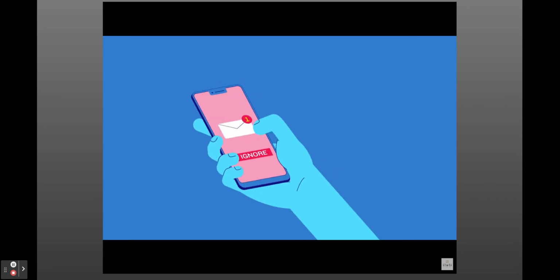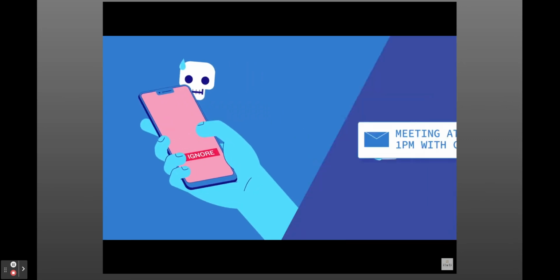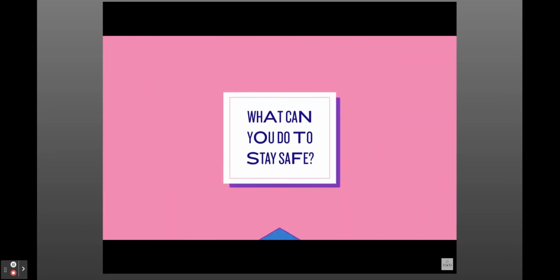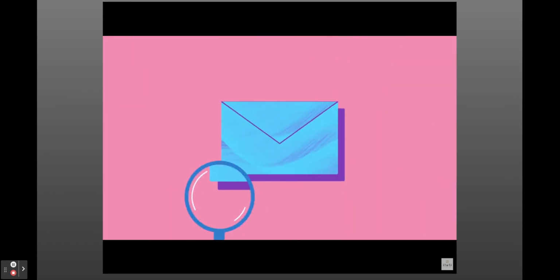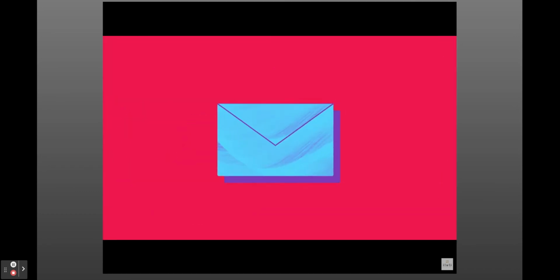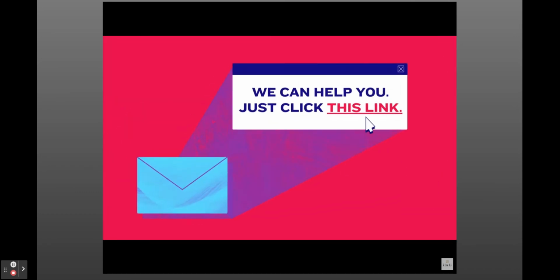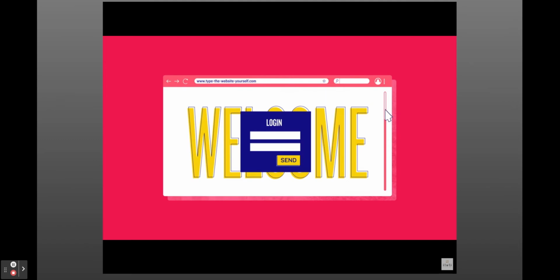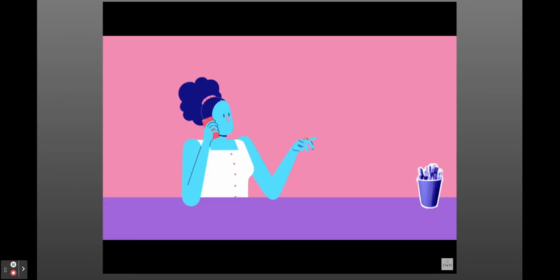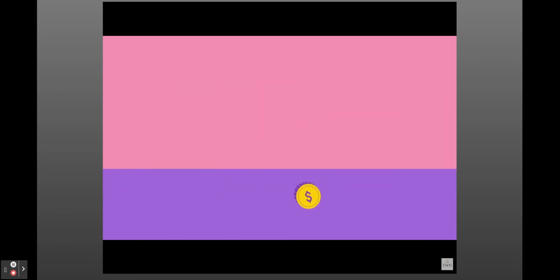So aside from ignoring emergency emails from your friends and deleting anything your boss sends you without opening it, what can you do to stay safe? Firstly, when you get an email, really check that it is what it says it is. Secondly, never click any links provided. If someone wants you to log in, go to their website independently and log in from there. If you're still unsure, find a legitimate number and call the company involved to ask about the email. Customer security is a big deal, and they won't be fazed by being asked questions like this.